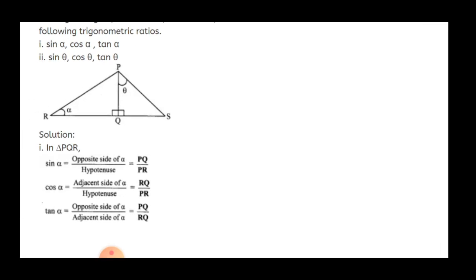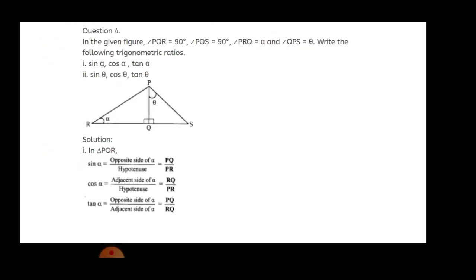Now next, what about sin theta, cos theta and tan theta? For this we require the other triangle, that is triangle PQS. In that triangle, angle Q is 90 degrees, and that's why we can call PS the hypotenuse, which is the side opposite to the 90 degrees. So for that, sin theta equals the opposite side of theta upon the hypotenuse.